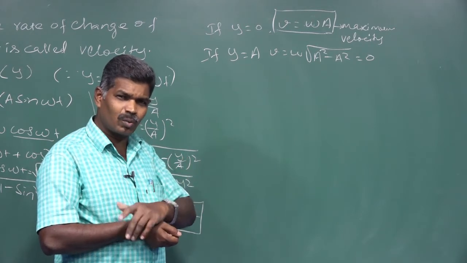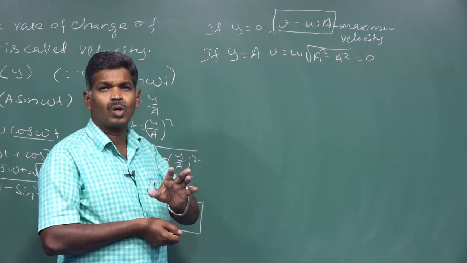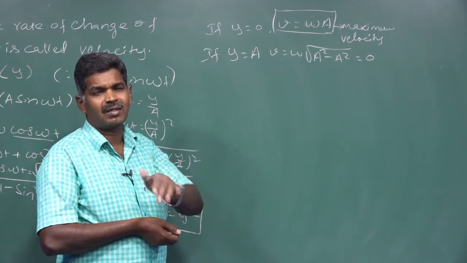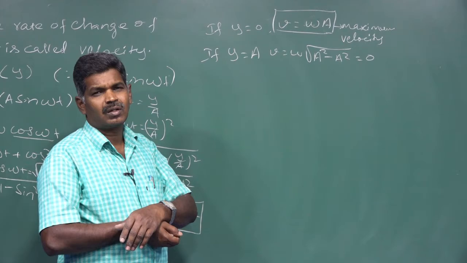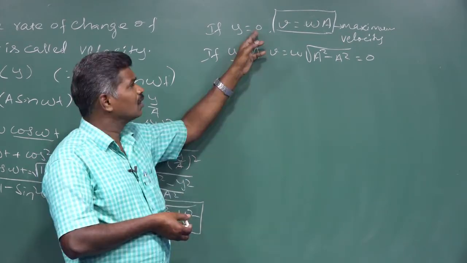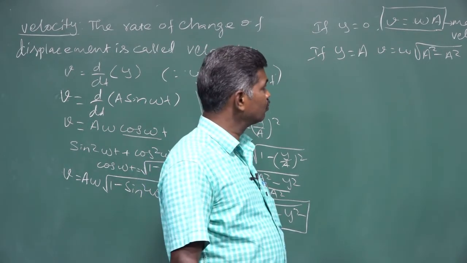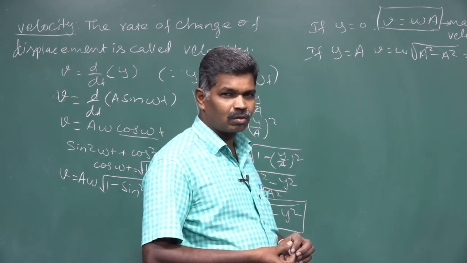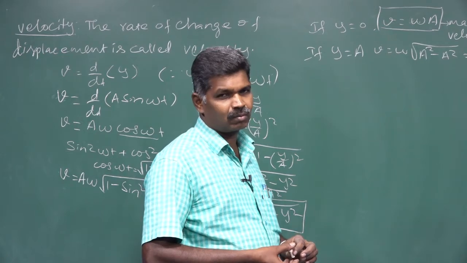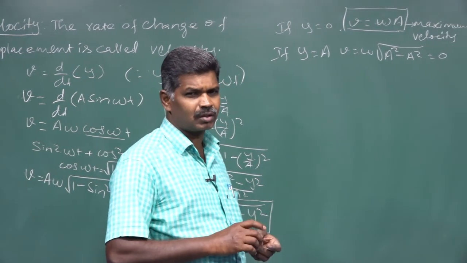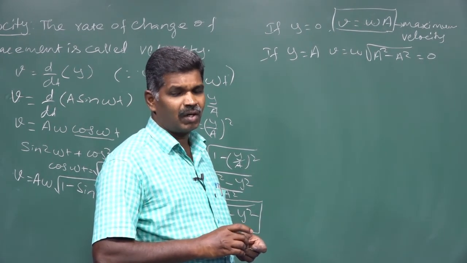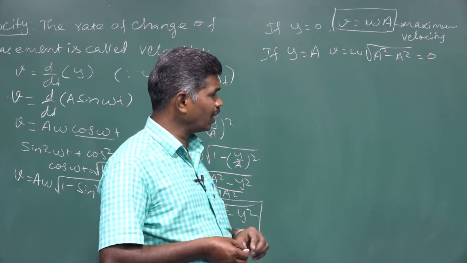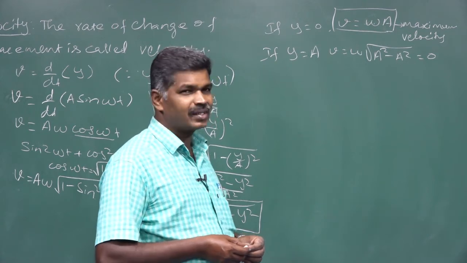Y is equal to A sin omega t. V is equal to A omega cos omega t. There you substitute angles, you will get the values of displacement and velocity. So, at mean position, displacement is 0, velocity is maximum. But at the extreme positions, velocity is 0, displacement is maximum. Next we are going to see acceleration.